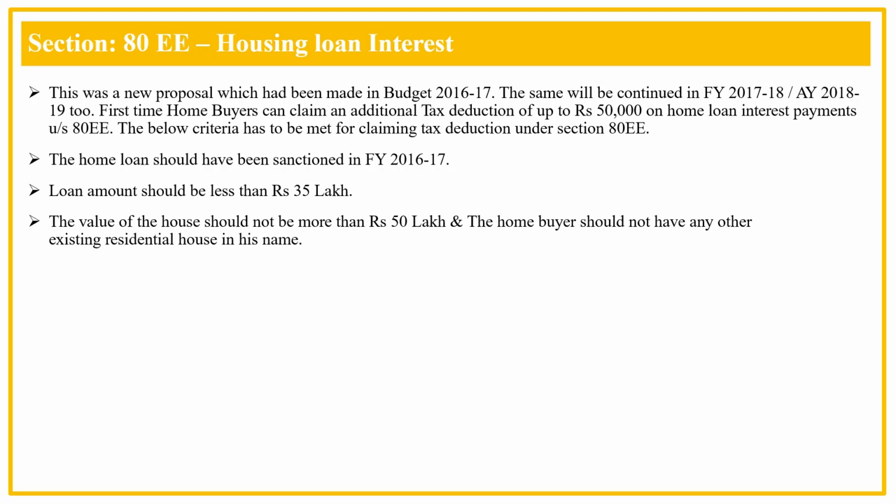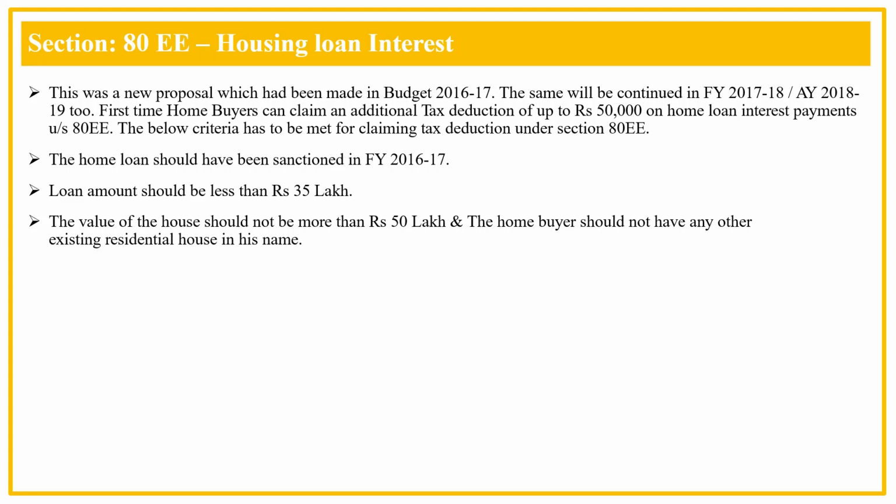Other benefits which are related to house property, housing loan interest are 80EE and 80EEA. 80EE is a specific deduction which was introduced during 16-17.